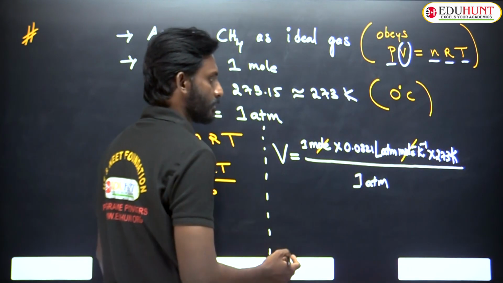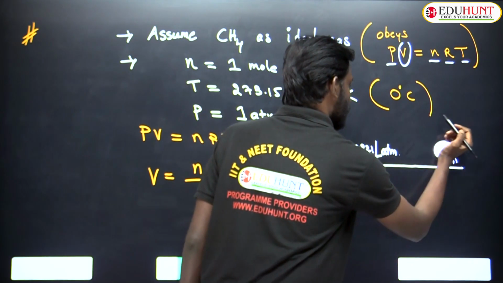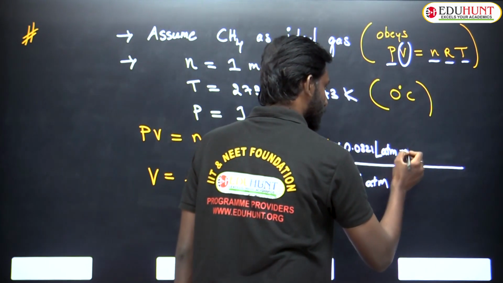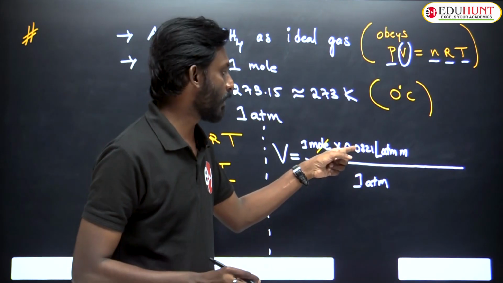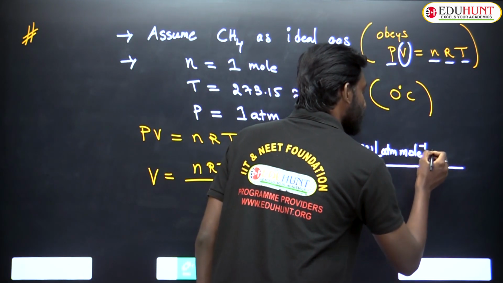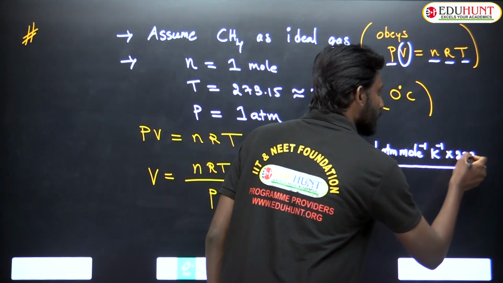Let me write this properly so that you can see it. The unit of R value is 0.0821 liter atmosphere mole inverse Kelvin inverse into 273 Kelvin.